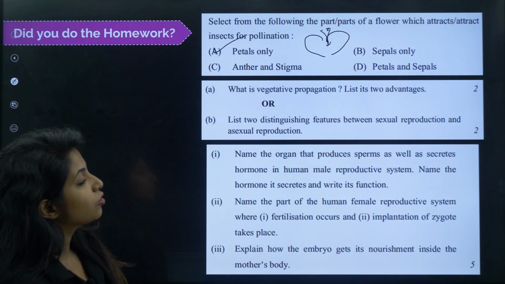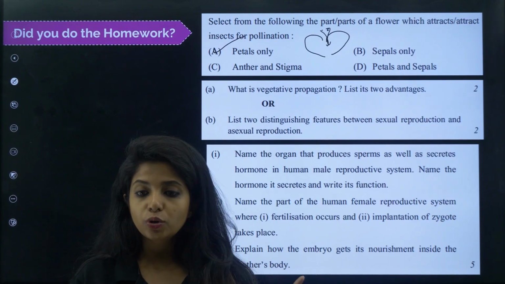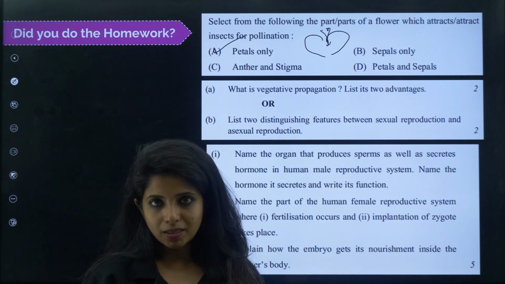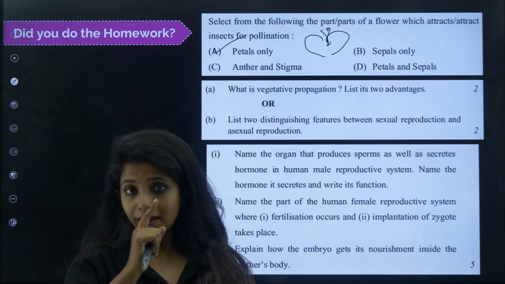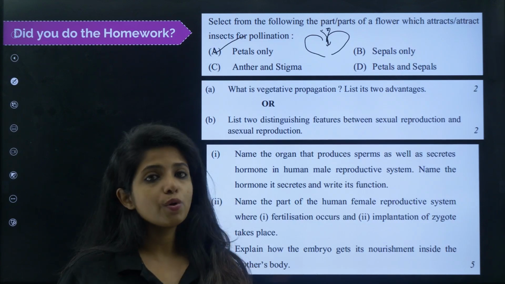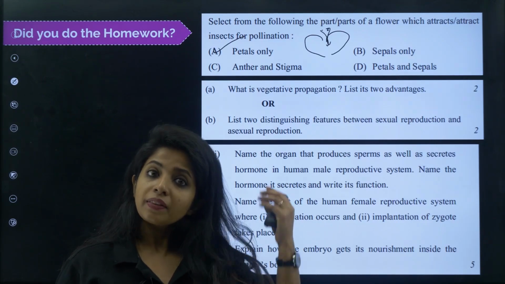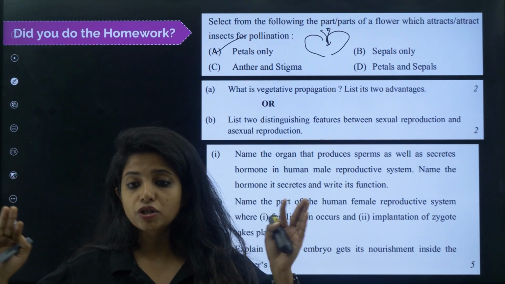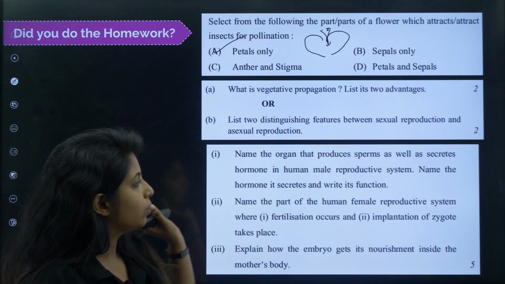Now let's do distinguishing features between sexual and asexual reproduction, children. In sexual reproduction, do you think that there is need of 2 parents? Yes. In sexual there is need of 2 parents, whereas in asexual there is need of just 1 parent. In asexual reproduction, you do not see fusion of gametes. In sexual reproduction, you see fusion of gametes. In sexual reproduction, you see more variation. In asexual reproduction, you see less variation because there is only 1 parent involved. Again, I have given you 3 points, okay?